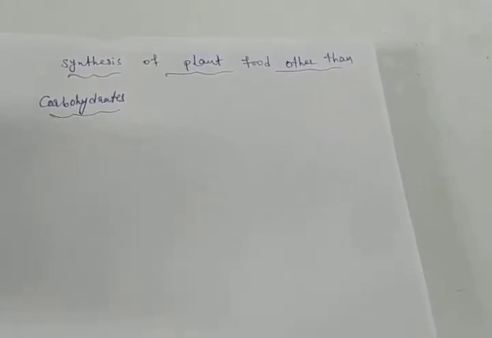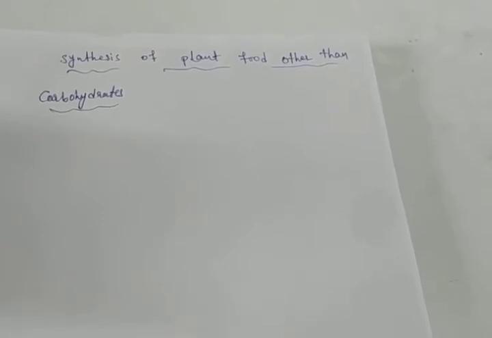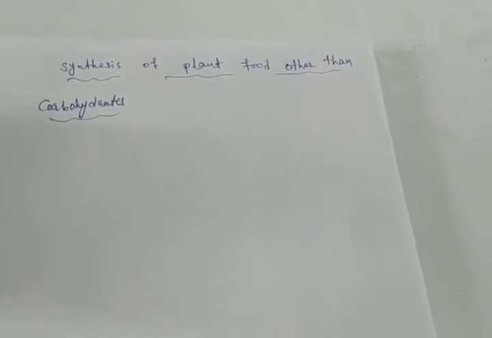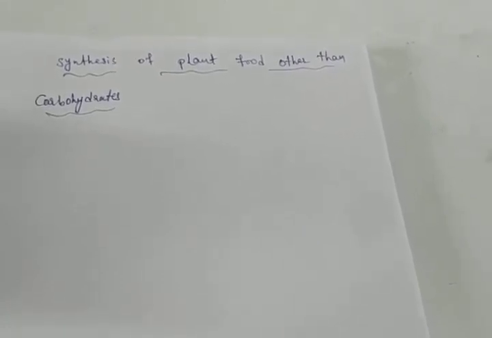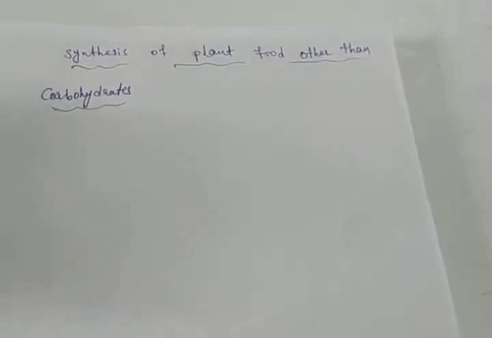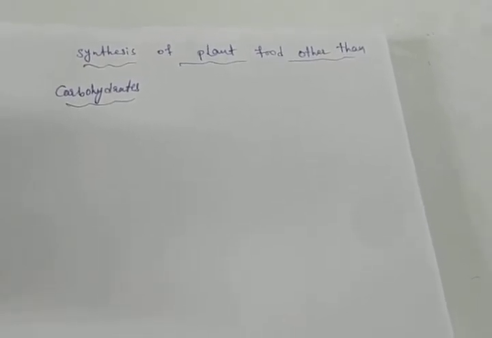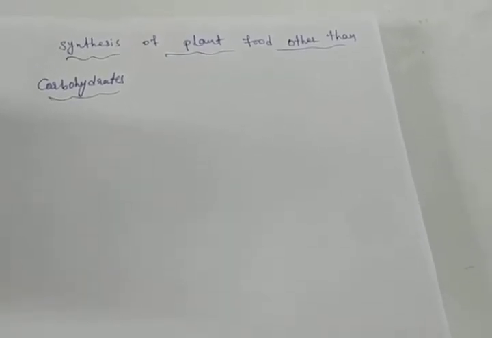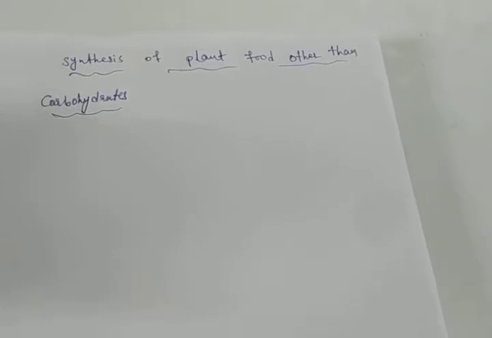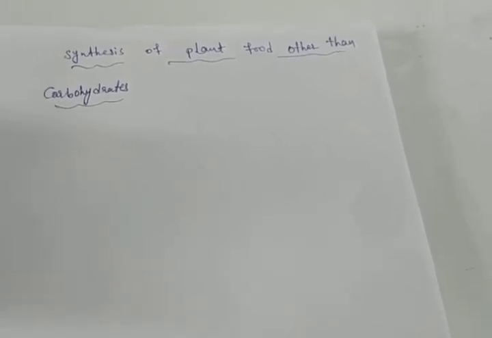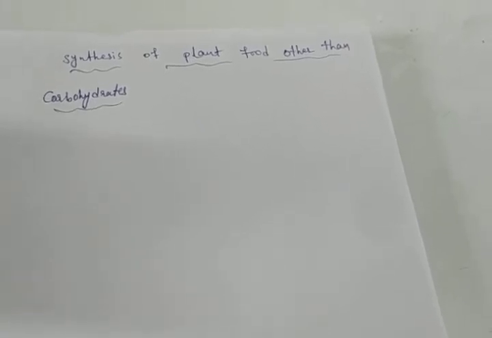Today I am going to discuss the synthesis of plant food other than carbohydrates. You have already learnt that plants synthesize carbohydrates through the process of photosynthesis. Carbohydrates are made up of carbon, hydrogen and oxygen.